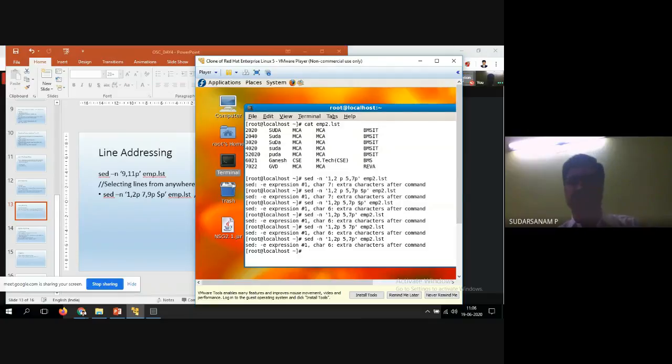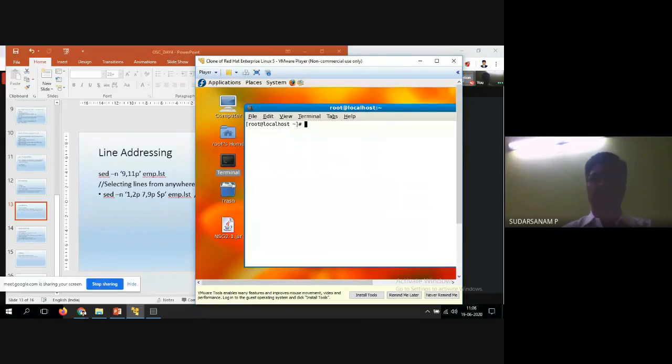I know this is the Unix one. These problems will sometimes happen. So this is the way of working with multiple lines: 1 comma 2 P. Here you have to give one gap. I've given that also. Multiple lines, we'll see in the double quotes whether it will work or not.